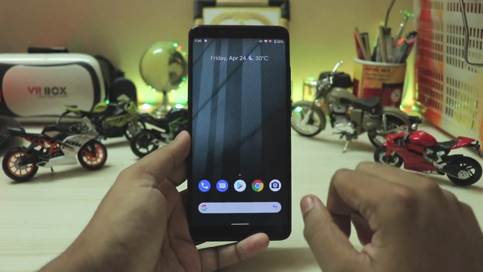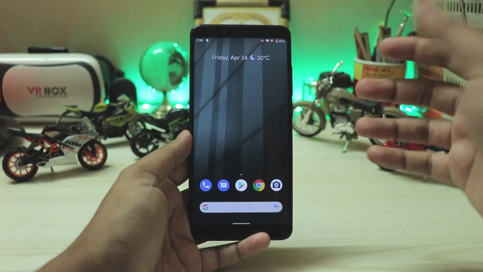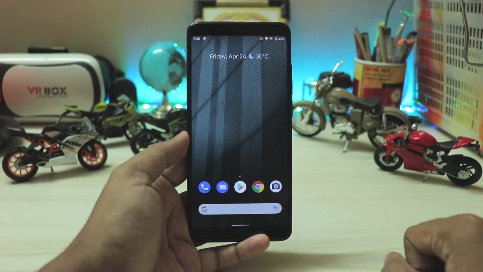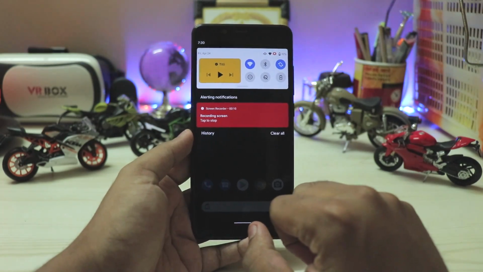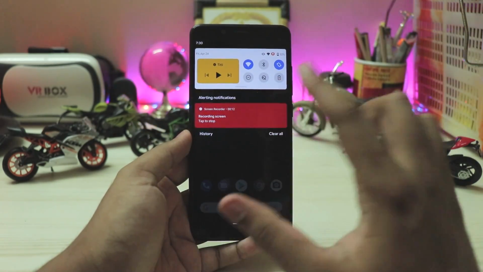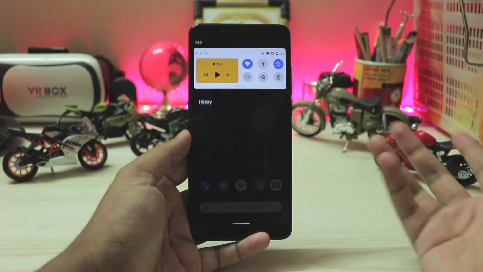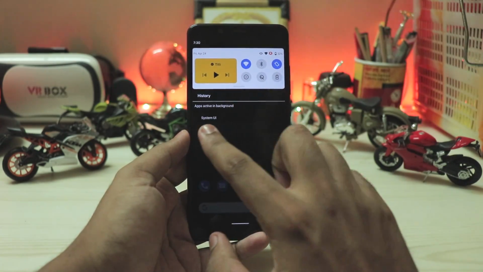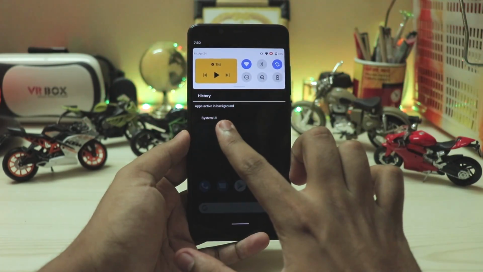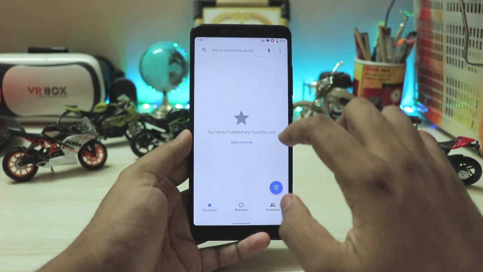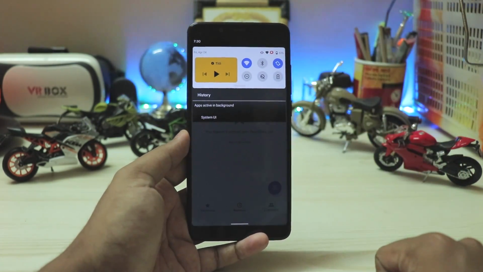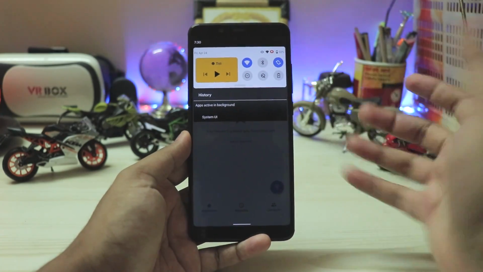As you can see, it gave me a bit of a hiccup that the recording has started and I have a red dot right over here, which is again pretty good. And then all the notifications can be dismissed, like literally some of the notifications which need a toggle to work can be also dismissed. Yep, now they have a history of what I just dismissed, and now it has a gradient. Now as you can see on a white background, it kinda has a gradient. Yep, it looks quite weird, but that's how the Android works now.